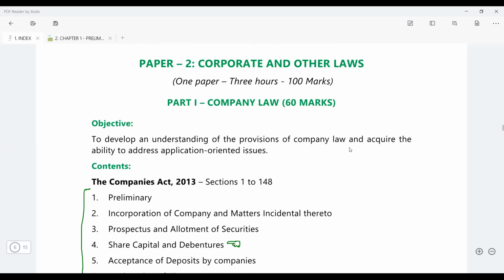Also, if you see, the Institute has also set the objectives. What is the objective of teaching you company law here? This is to understand the provisions of the company law and to acquire the ability to address application-oriented issues. This means your understanding should be such where you can apply the learnings of the company law and answer the questions in the exam.